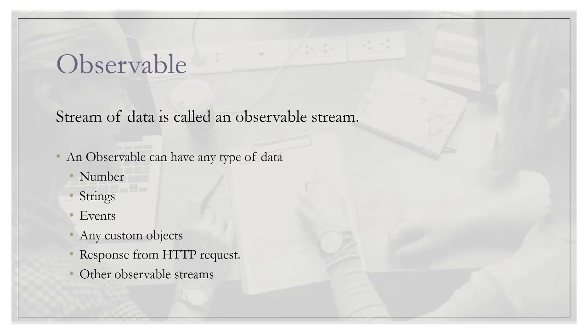Talking about observables, an observable is nothing but a stream of data which can emit items right now or anytime in future. The interesting thing about observables is that they can hold any type of data like numbers, strings, events, any custom objects like sales order, customer, products, or a response from any HTTP request, or even other observable streams as well.